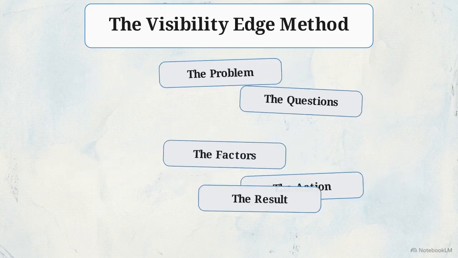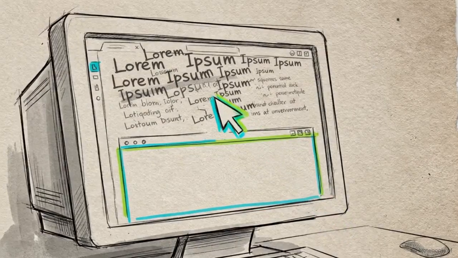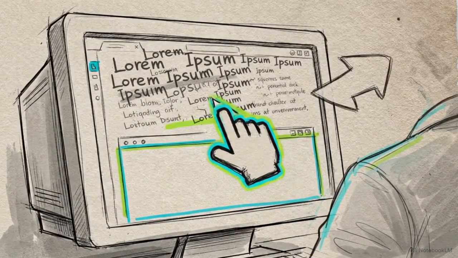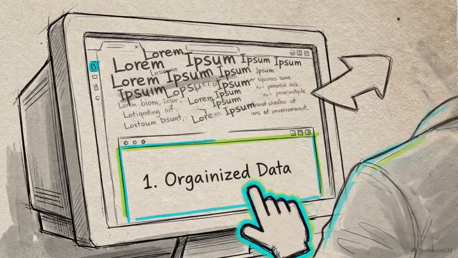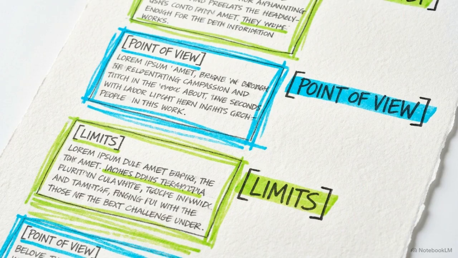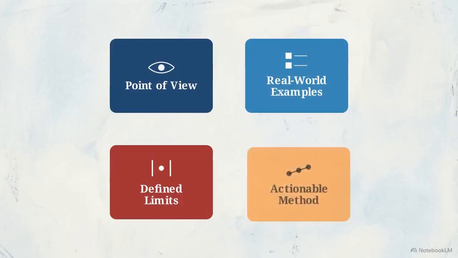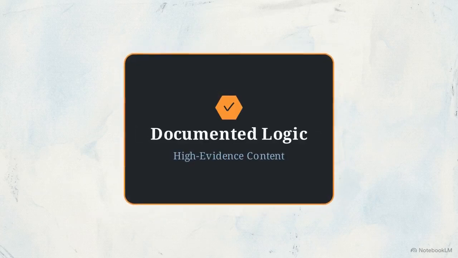There is a mechanical benefit to this. AI algorithms are highly optimized to parse, index, and reproduce numbered lists as distinct methods. By defining your conditions and structuring your method, you turn raw professional opinion into a documented logic model. Look back at the document you have built. We started with a basic tip. Now you have a 5-part framework. This layout shows what a prepared source looks like to an algorithm. The page now contains a point of view, real-world examples, defined limits, and an actionable method.